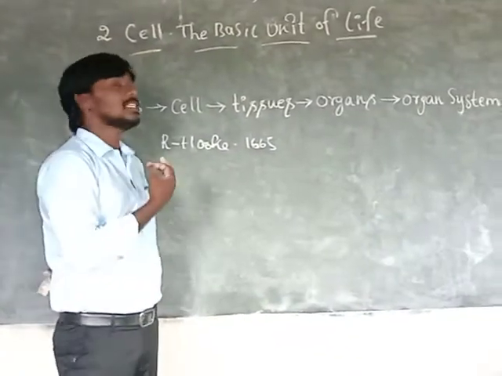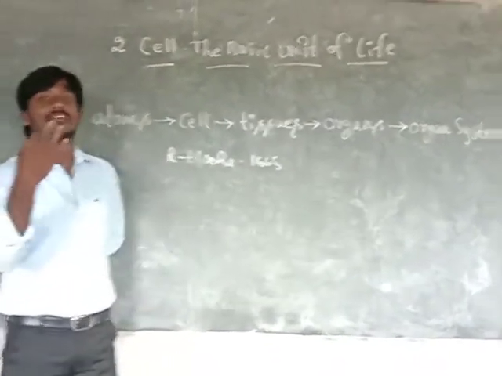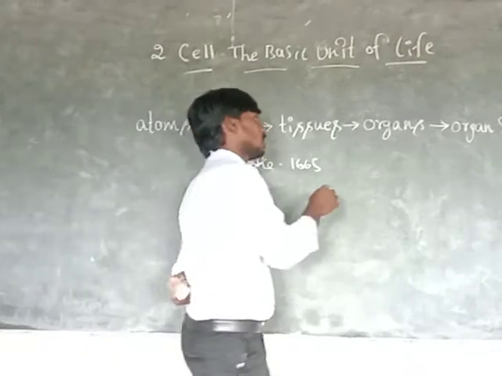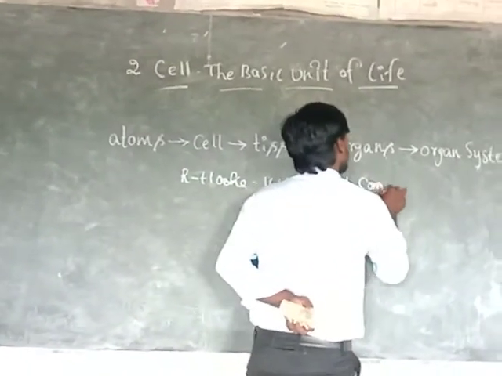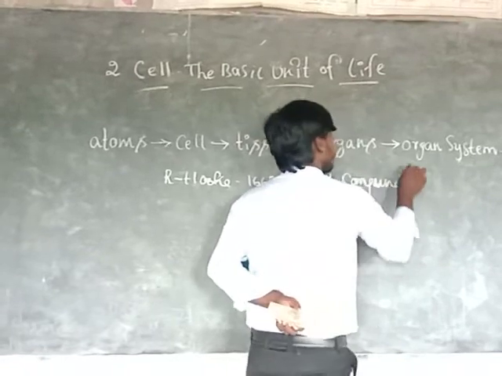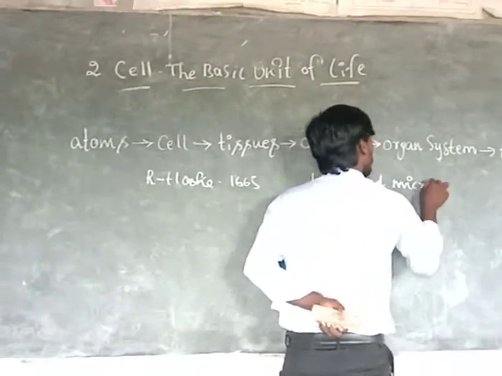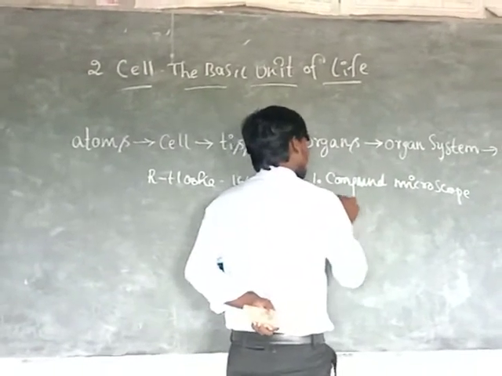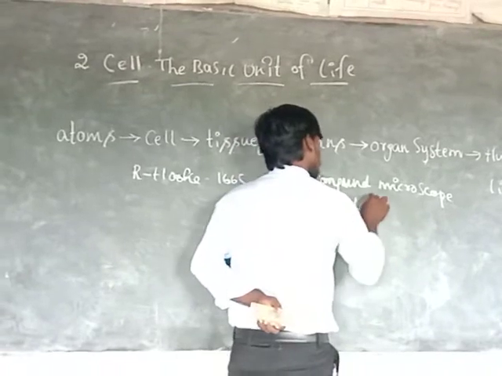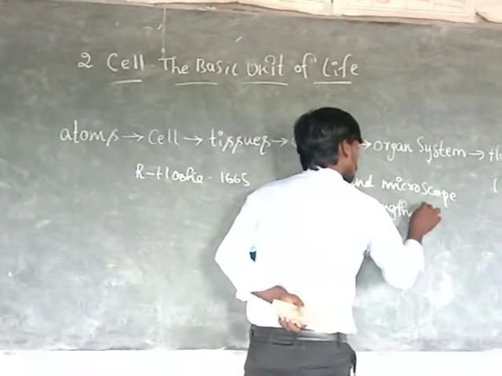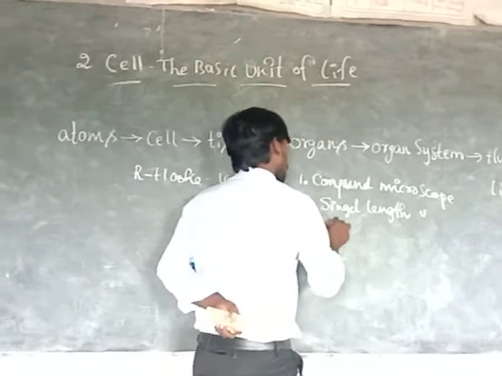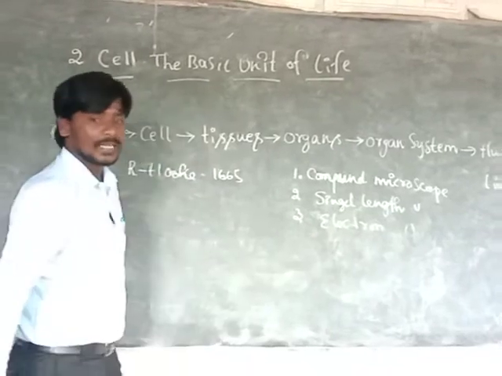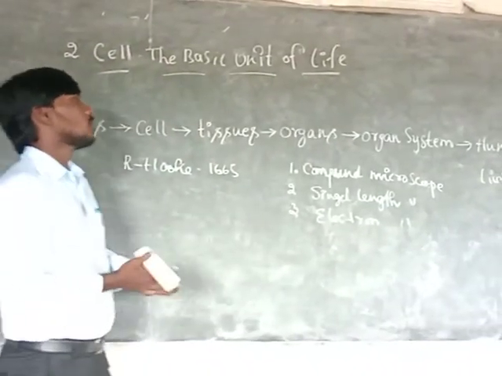In this lesson, there are three types of microscopes.